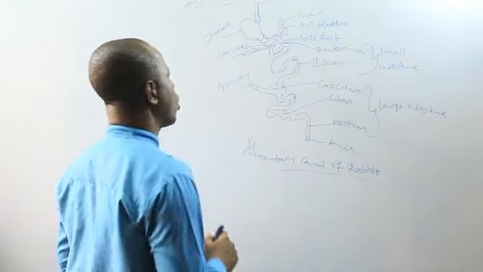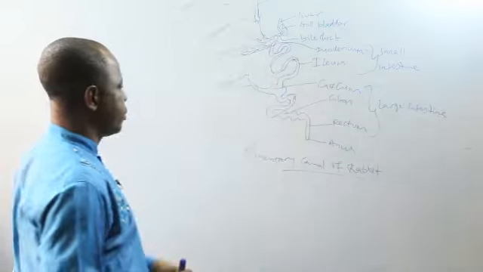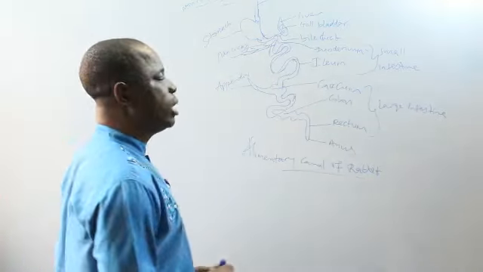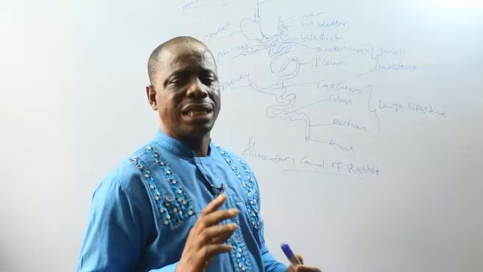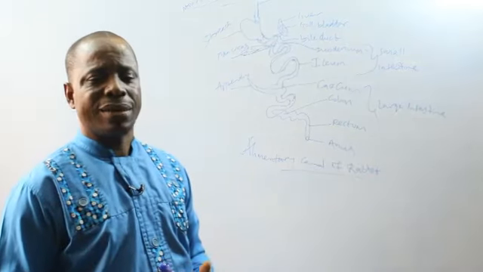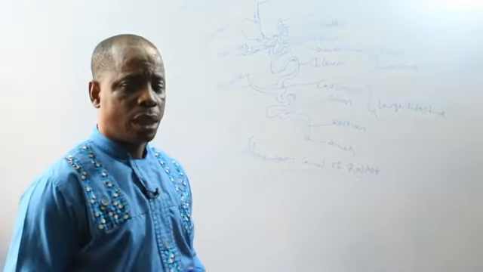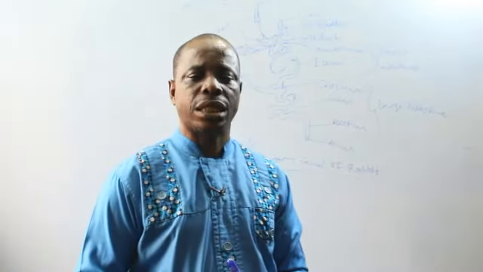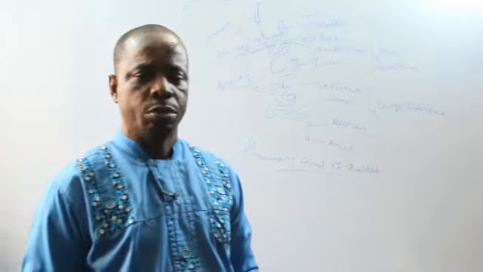Now, digestion occurs along this alimentary canal. Digestion can take place only at 4 places where enzymes are secreted. It is where these enzymes are secreted that digestion can take place. That's number 1. Then number 2, digestion can only take place under a certain pH condition, which we call the pH medium.